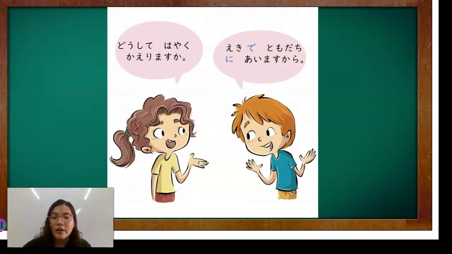Okay? So, that means pwede mo din ilagay sa hulihan yung kara. Eki de tomodachi ni aimasu kara. Okay? Dahil imi-meet ko kasi yung friend ko sa station. Okay? So, that is how you're gonna use doshite and kara.